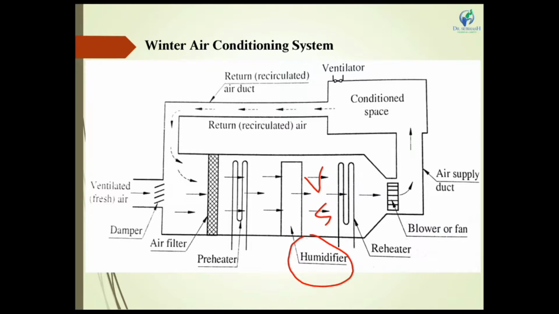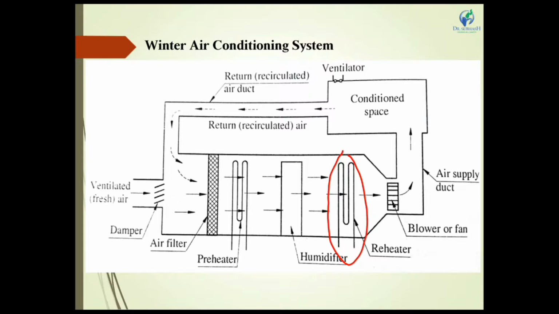Then after that, the reheater. When we enter water particles by spray or any steam, we require warming of these particles if we spray water. So the reheater is required for warming the water spray or moisture particles. Here the preheater is required for warming the air and the reheater is required for warming up the water spray.